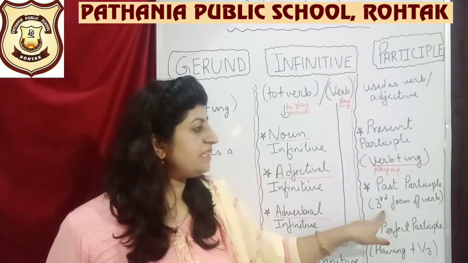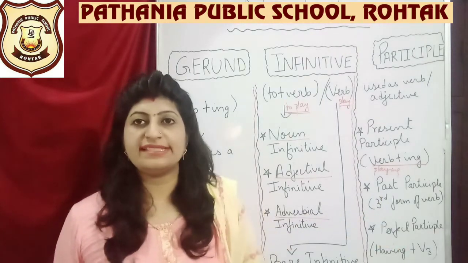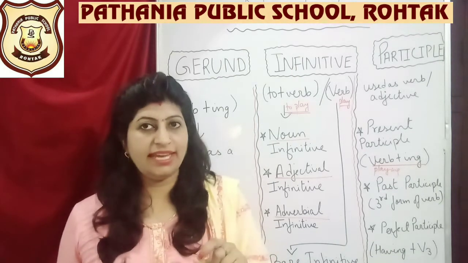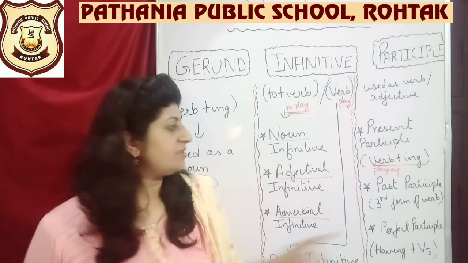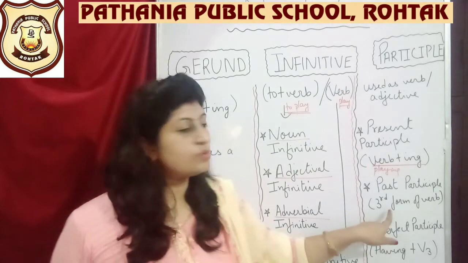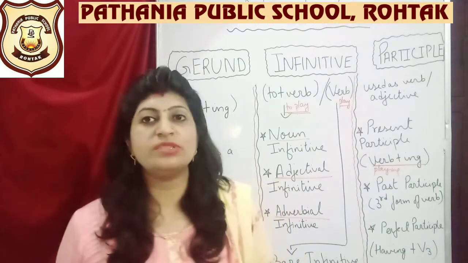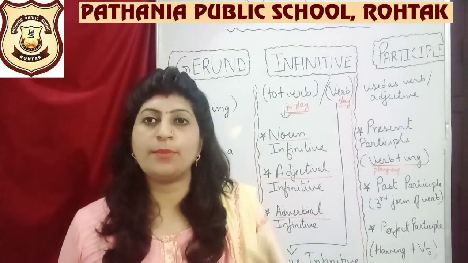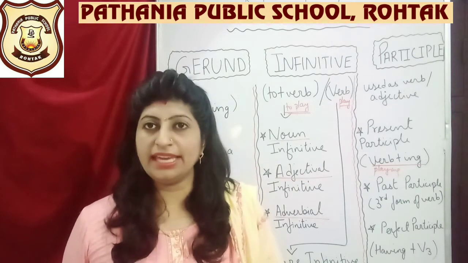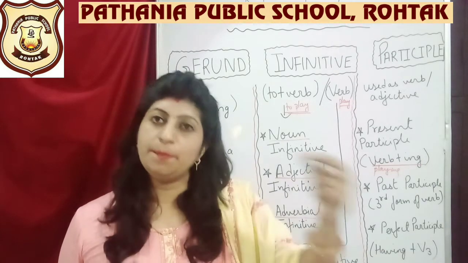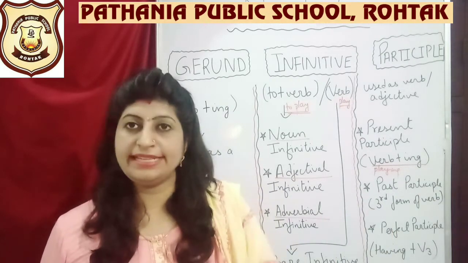Past participle uses the third form of the word. So the third form, for example, eat, ate, eaten. Which is the third form? Eaten. So the past participle uses the third form of the verb. That means we'll be using eaten if I'm talking about the verb eat. If I'm talking about the word play, then play, played, played. So I'll be using the word played there, or eaten.